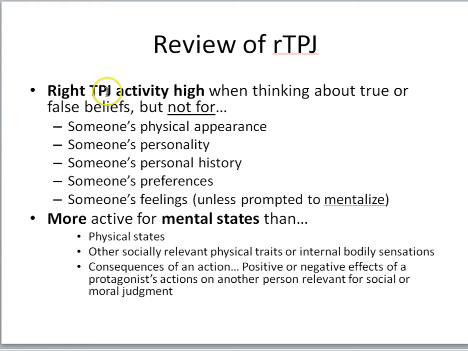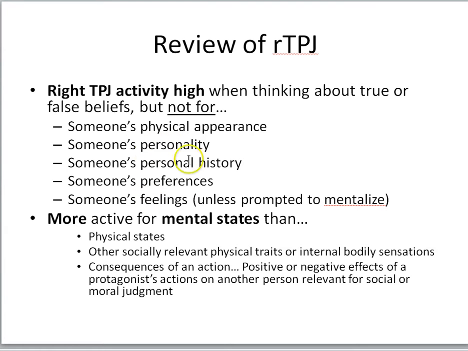So to review, we get right TPJ activity high when thinking about true or false beliefs, but not for these other aspects of people, right? So not for physical appearance or personality, personal history, preferences, feelings, unless, like in the eye study, you were prompted to mentalize about somebody's feelings.